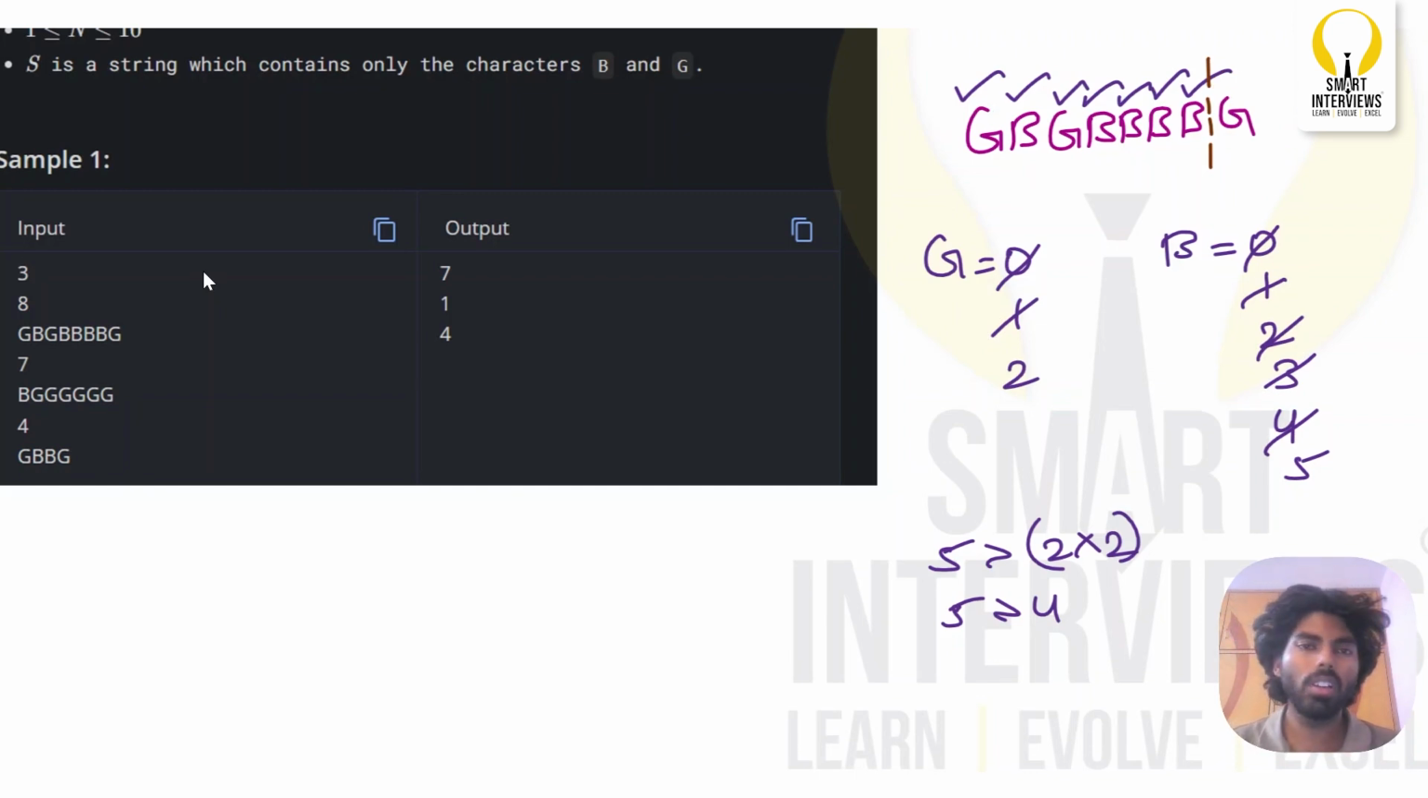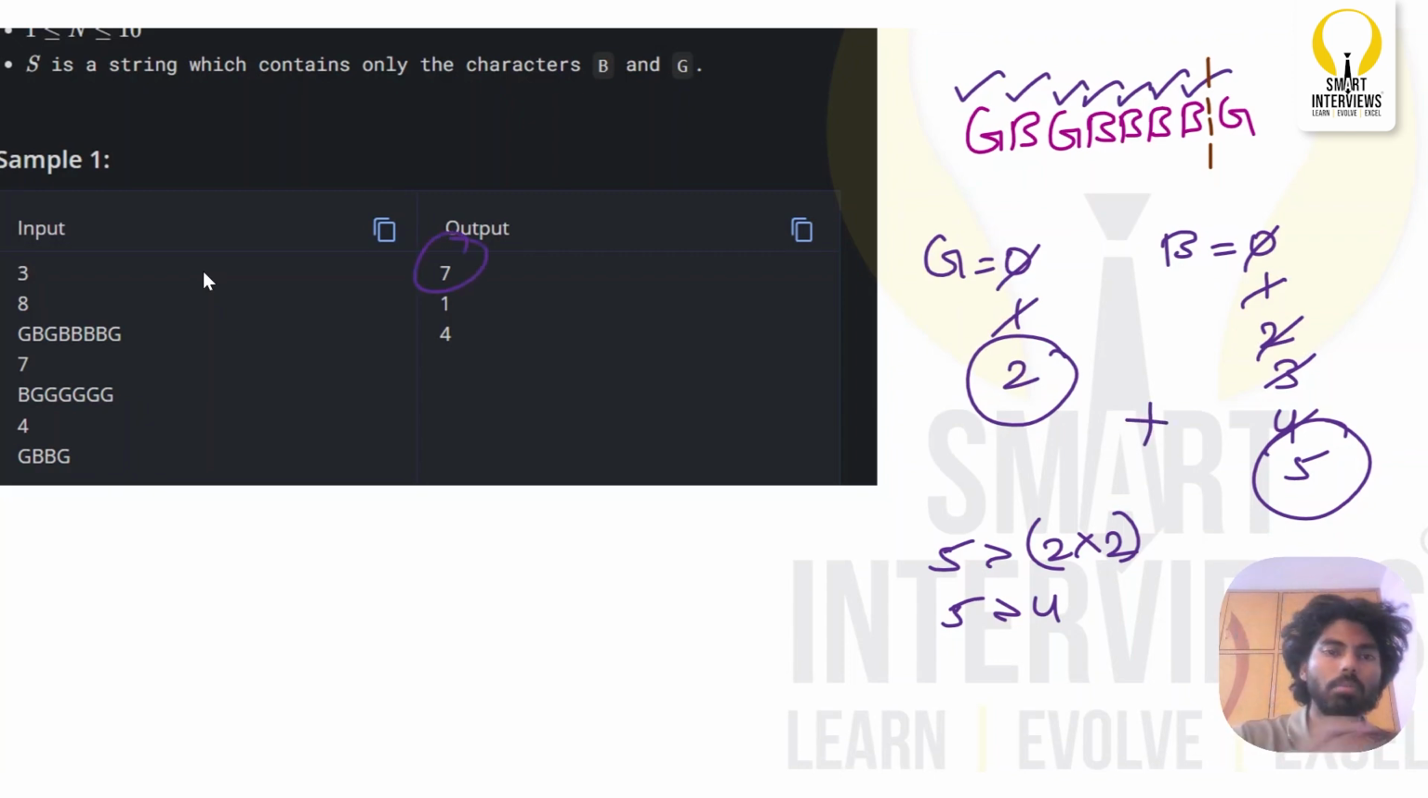Okay. So now what you need to output is how many people have entered the bar. Okay. So how many people have entered? 2 girls and then 5 boys. In total, what do we get? 7 people who have entered into the bar. That's it. So the answer for the first test case is 7. Now let us see the second one.